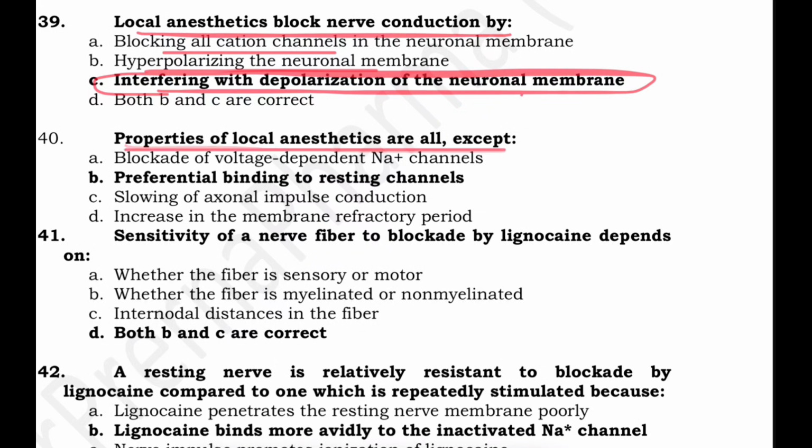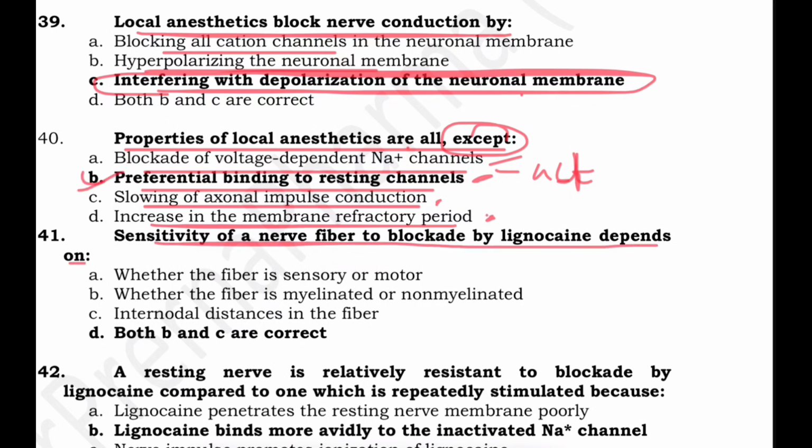Properties of local anesthetics are all except: blockade of voltage-dependent sodium channel, preferential binding to resting channel, slowing of axonal impulse conduction, increase in the membrane refractory period. Local anesthetics block the voltage-gated sodium channel. Preferential binding to resting channel, no, they bind to the activated state and not to the resting channel. So the correct answer here is this.